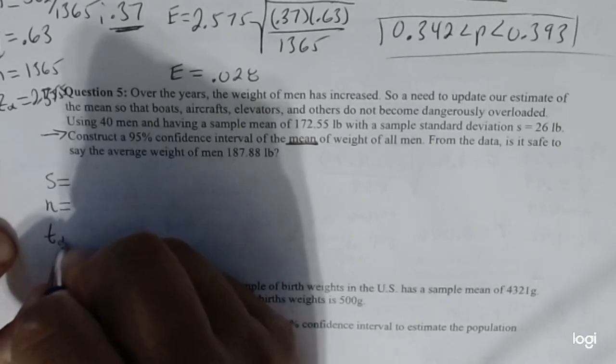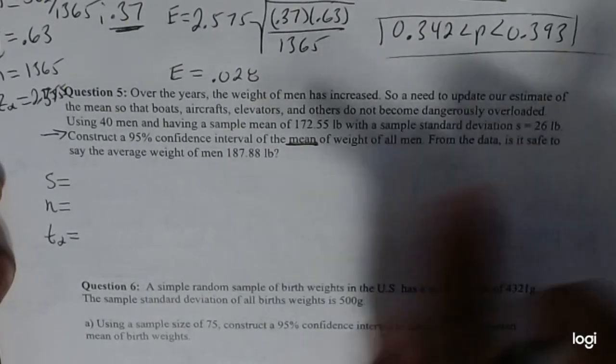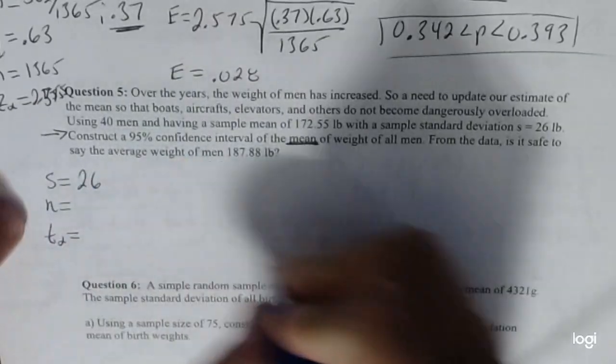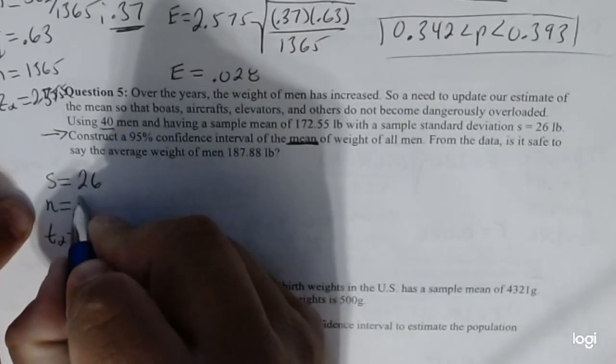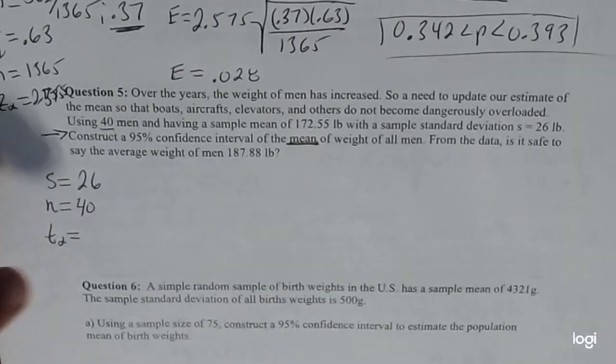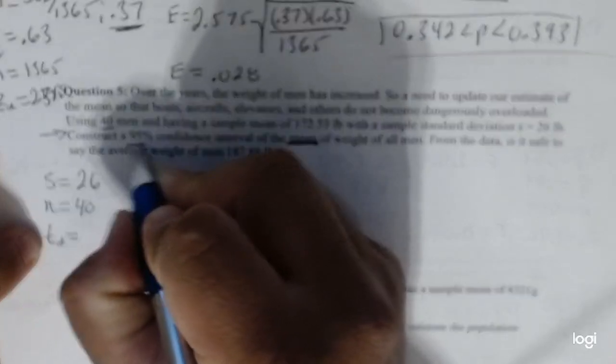and our t-value, right? So s in this case is standard deviation, so that's giving us to be 26. n is our sample size, so how many people? In this case, 40 men, right? And now to find our t-value, well, we need our alpha. So that's the one thing we actually have to memorize now.